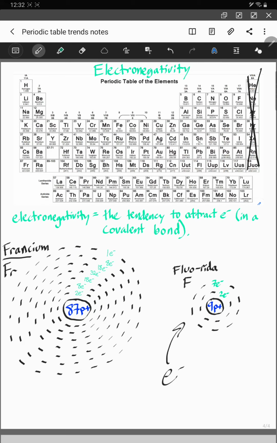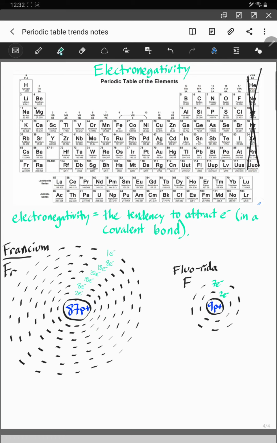So again, for multiple reasons, you're closer to the stage. That's going to be a big one. You're closer to the stage because you have fewer electron shells. And then also, you have less interference. You only have 2 people in front of you, so you can actually see the stage, and they're not pushing against you too much. You can see the stage more, you can hear the stage more, and security's not trying to get you to leave. So I would say that Florida is much more of an attraction for an electron, a lot more attracting for the electron to want to go towards Florida.